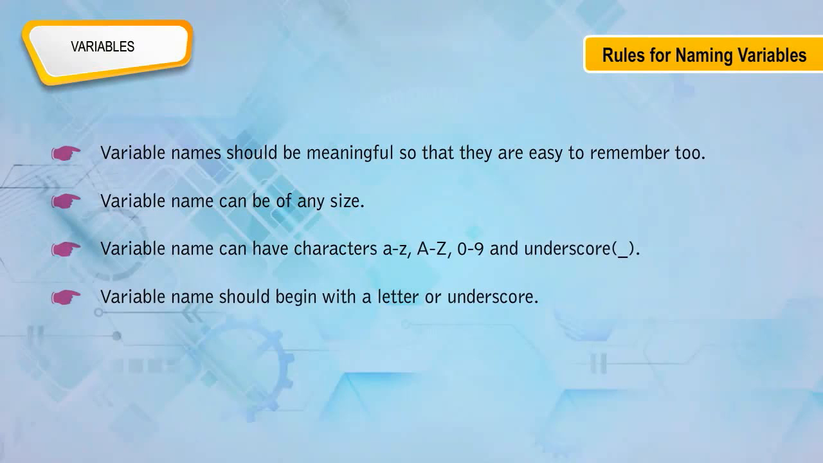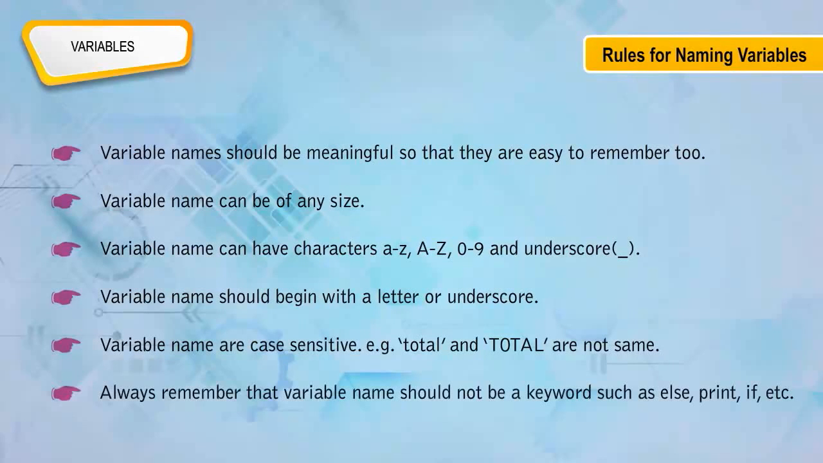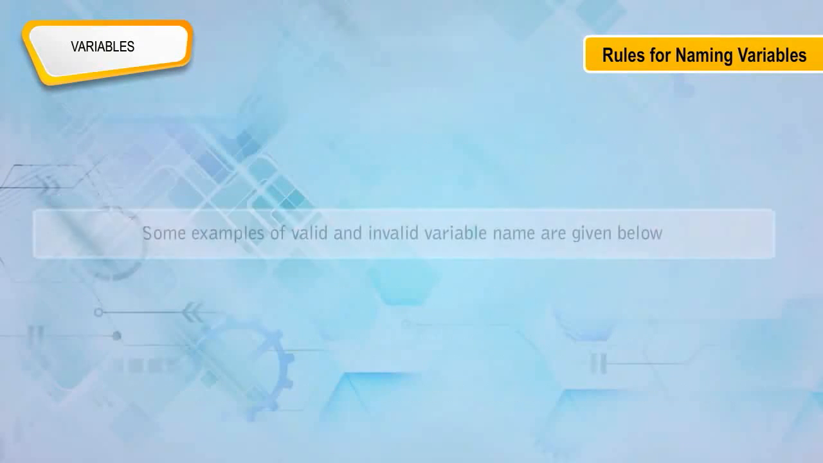Variable name can have characters A to Z lowercase, A to Z uppercase, 0 to 9 numerals, and underscore. Variable name should begin with a letter or underscore. Variable names are case sensitive. For example, total and Total are not the same. Always remember that a variable name should not be a keyword such as else, print, if, etc.